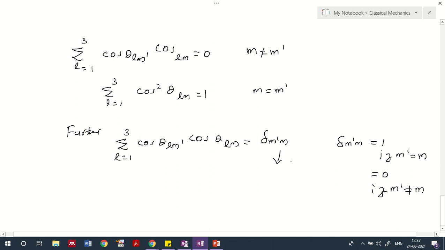So this function we basically call the Kronecker delta function. You may already know of the Dirac delta function, and similarly we also have a function called the Kronecker delta function. You can see it over here.